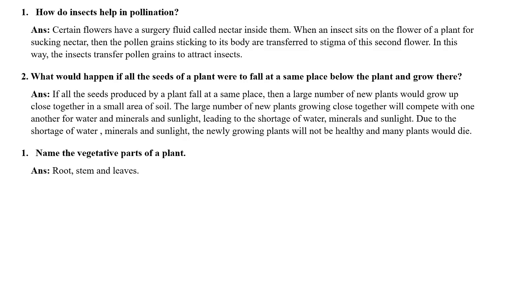So a time can come when many of the plants will suffer due to not getting these essentials, and ultimately many of the plants can even die.